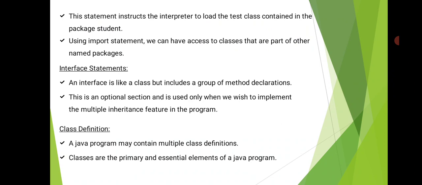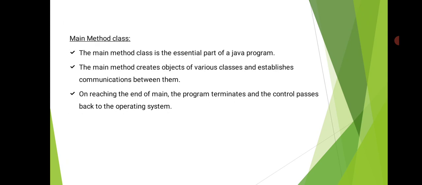Then the class definition is also an optional part. Java programs may contain multiple class definitions, so any number of classes can be written in a single program. Classes are the primary and essential elements of a Java program, because whatever we want to write in Java, whether data or methods, we need classes. Declaring additional classes beyond these is an optional part.